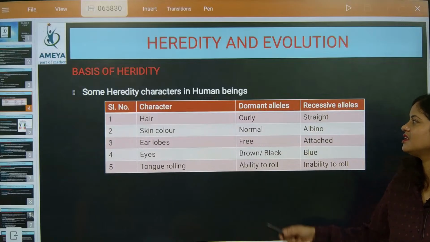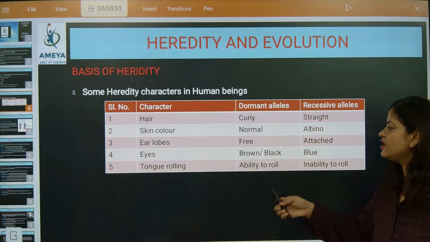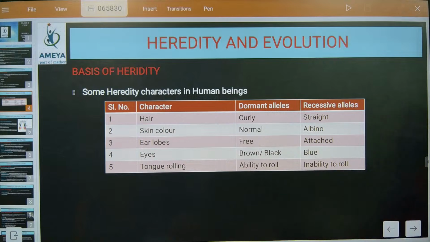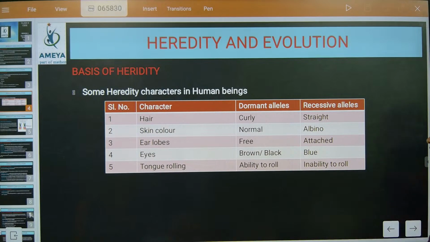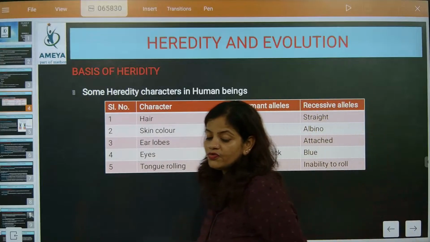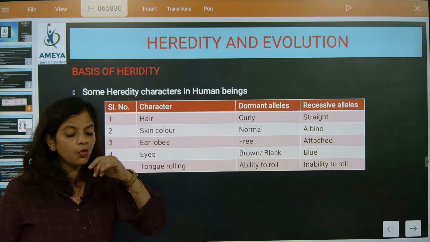Next is the skin color, normal skin color. Albino is exactly recessive. Correct? Now, earlobes: free earlobes. Many people in the world have what type of earlobe? Free earlobes. Eyes: brown and black color is the major dominating one. Tongue rolling: ability to roll the tongue, inability to roll. Which one is more common, beta? The one which can roll the tongue.